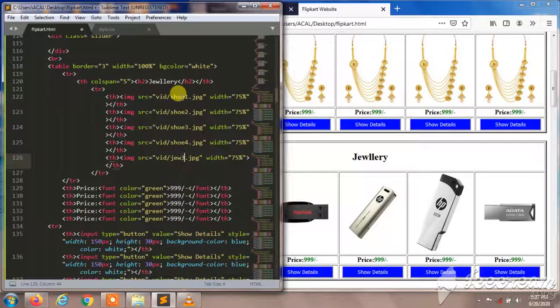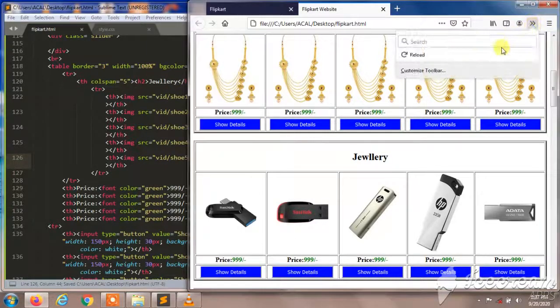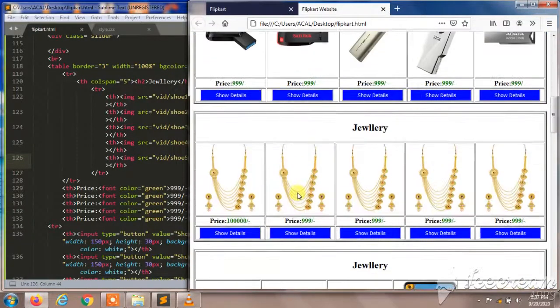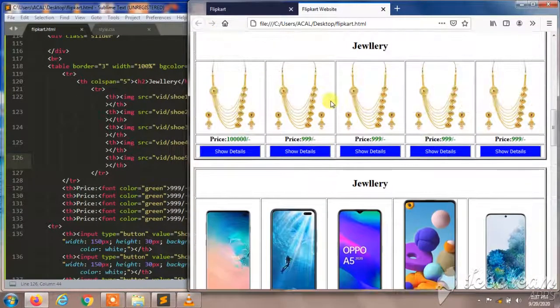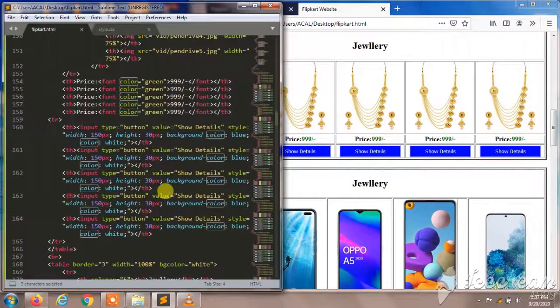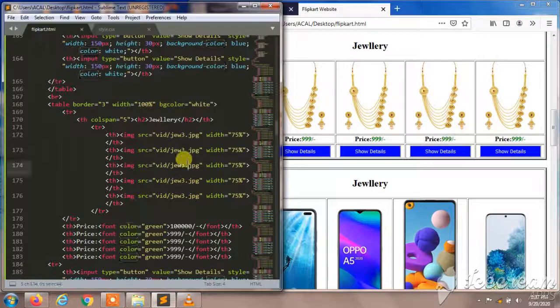And this is shoe 4, and last will be shoe 5. And I'll reload this. You can observe the shoes, the mobiles and other products in each section.